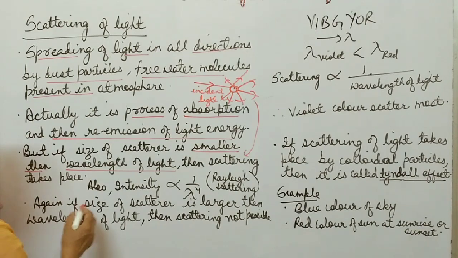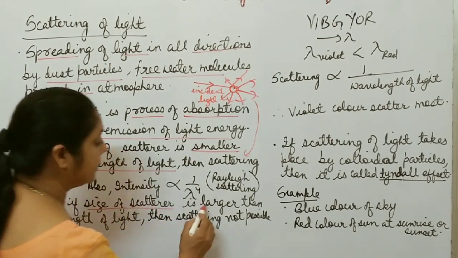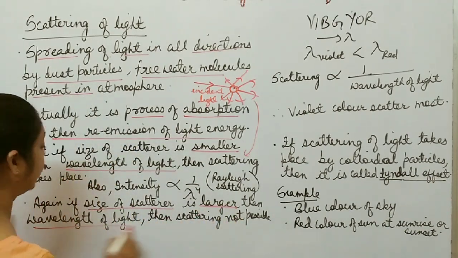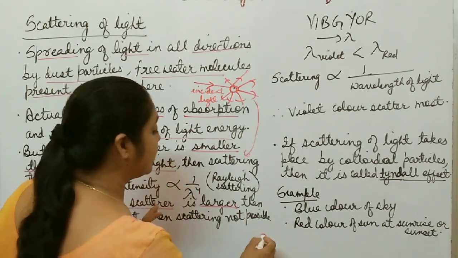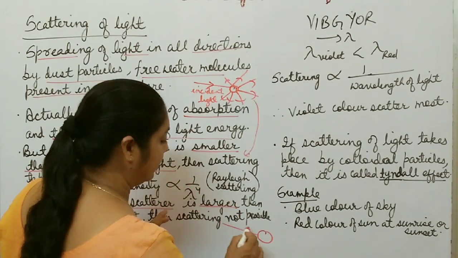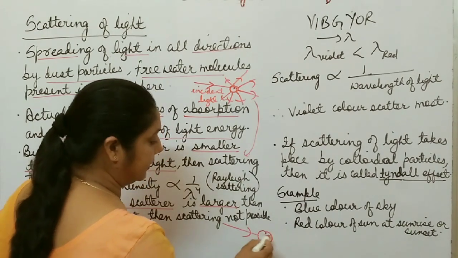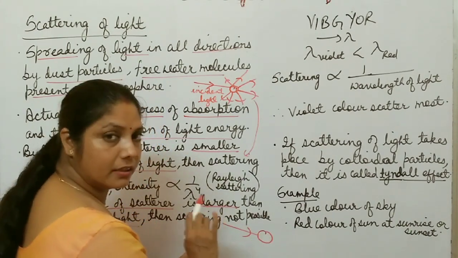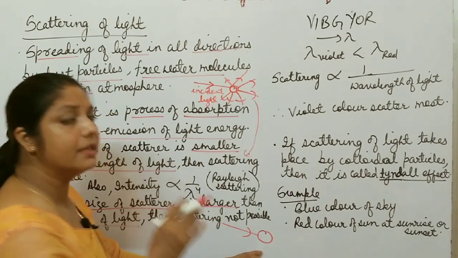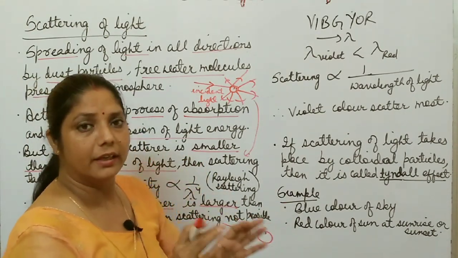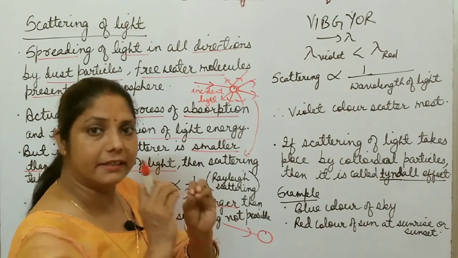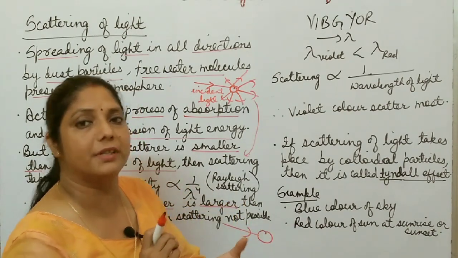But if the size of a scatterer is larger than the wavelength of light, then what happens? Scattering is not valid. If the size of the particle is larger than the wavelength of light used, then in this case scattering is not possible. In this case, what happens? Scattering is there, but it scatters all wavelengths equally. It means the scattered light intensity is equal, and it again appears white.